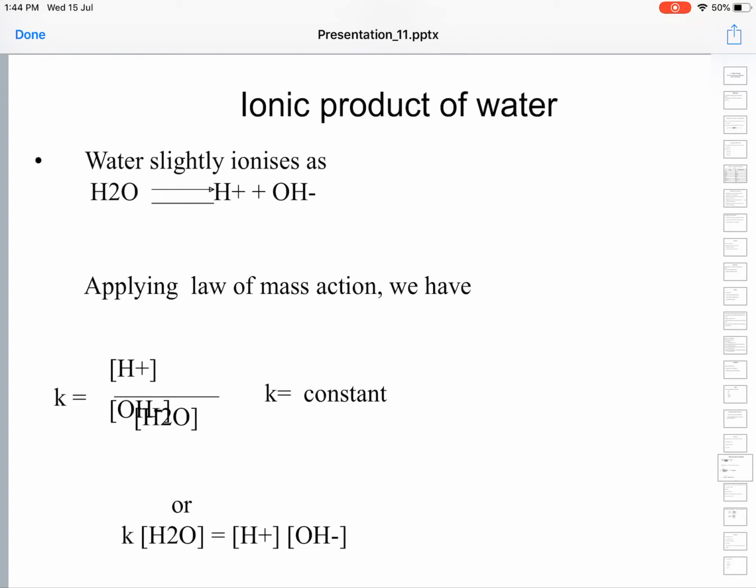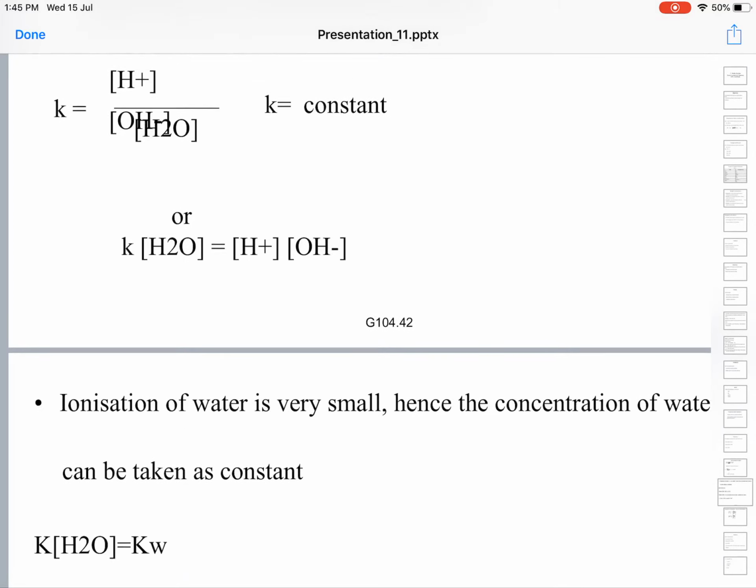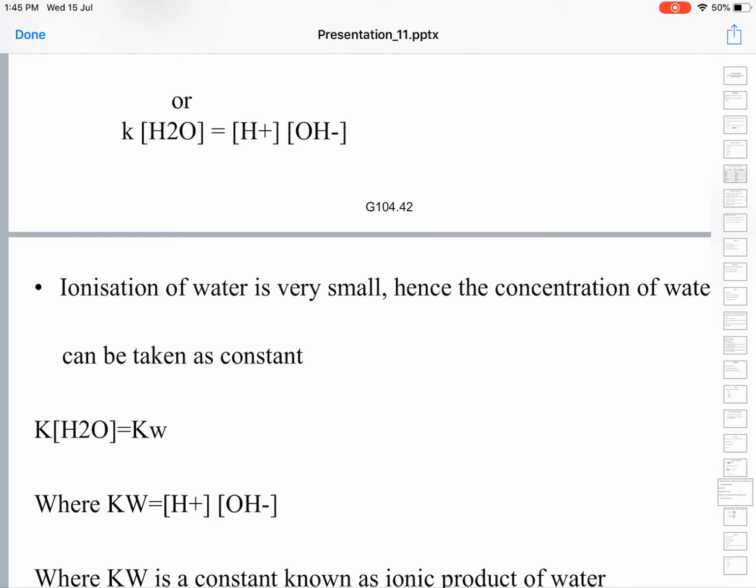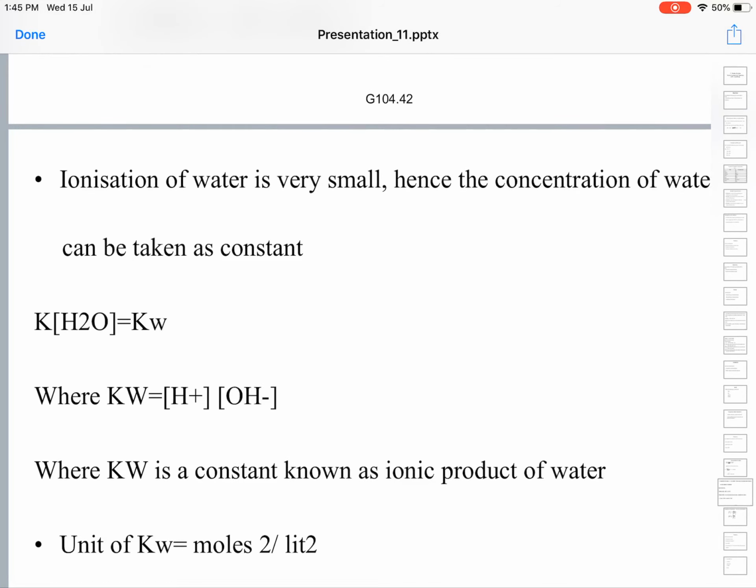If it is taken to the other side, you get K into the concentration of H2O equal to the product of the concentrations of H plus and OH minus. The K into the concentration of H2O can be written as Kw. So this is the ionic product. Kw is called the ionic product of water. Kw is equal to the concentration of H plus times the concentration of OH minus. It is the product of H plus and OH minus, an ionic molar constant.